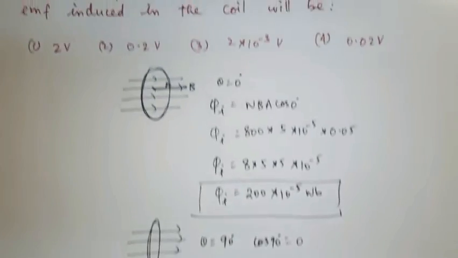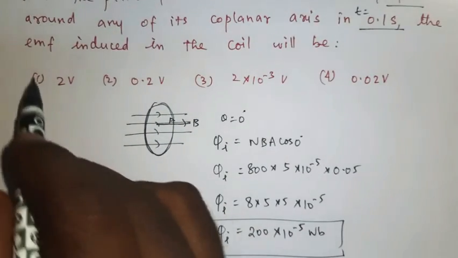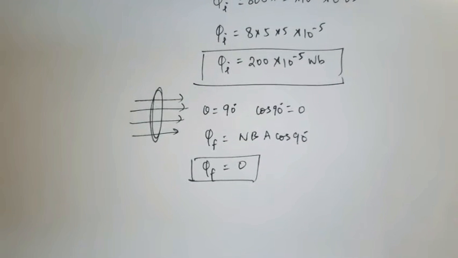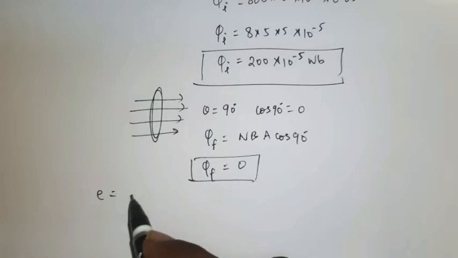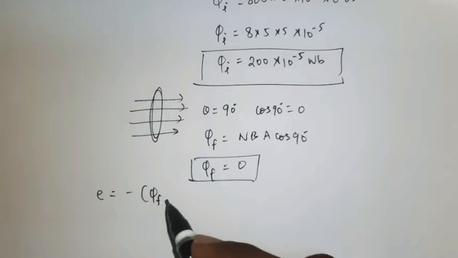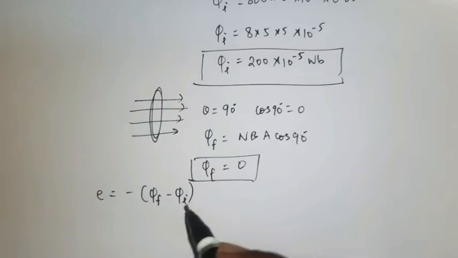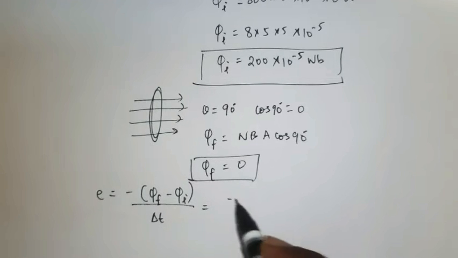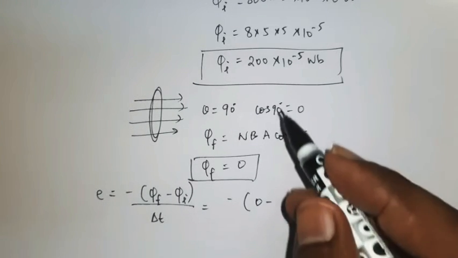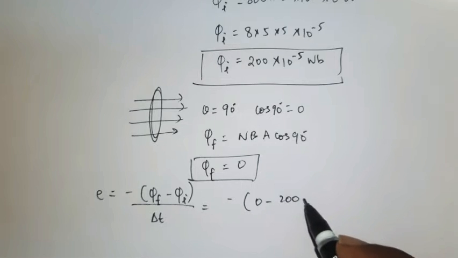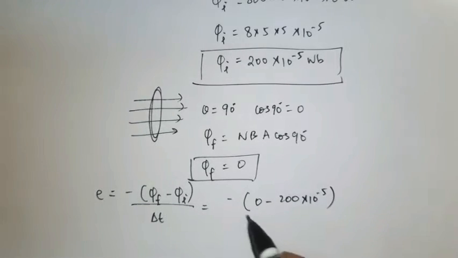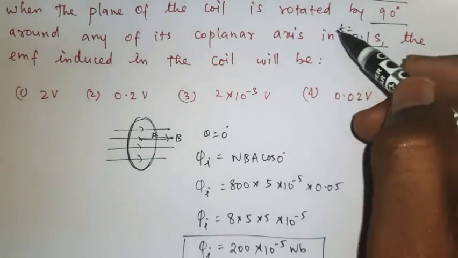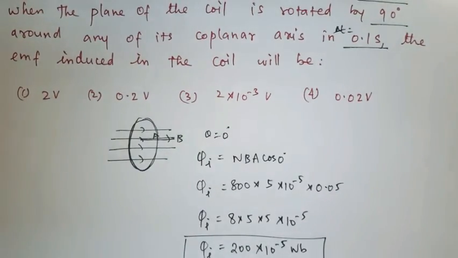In the question they are asking the EMF induced in the coil. So induced EMF is nothing but the rate of change of magnetic flux. So E is equal to minus final flux minus initial flux divided by change in time interval, minus phi f value is 0 minus phi I value is 200 into 10 power minus 5, divided by the time interval. In the question the given delta t is 0.1.